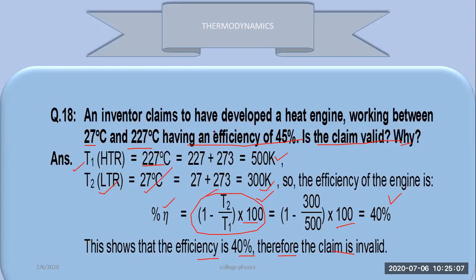So if you look at the reason and the procedure which we are following to calculate the efficiency, you need two temperatures, that is low temperature reservoir and high temperature reservoir. You will use the formula of efficiency and then you will calculate the percentage.